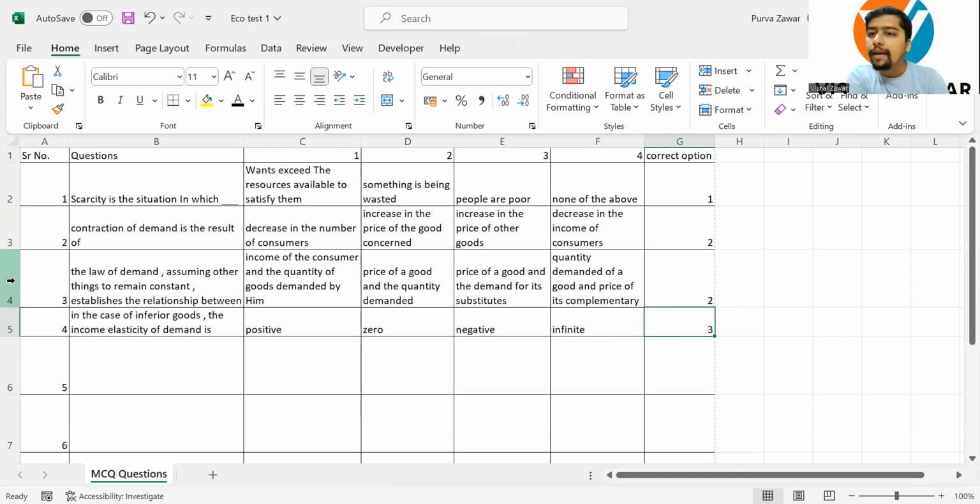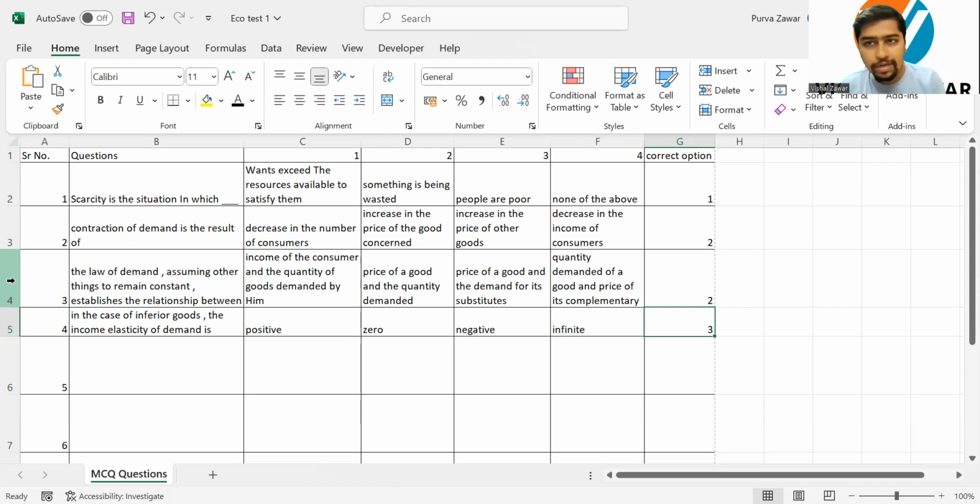That is negative. Whenever the income of the consumer increases, they can afford better goods, so they will not go towards inferior goods. So income increases, the demand for inferior goods goes down. When the income reduces, you cannot afford superior goods, so the demand for inferior goods increases. So the relationship is inverse, or we call it negative.